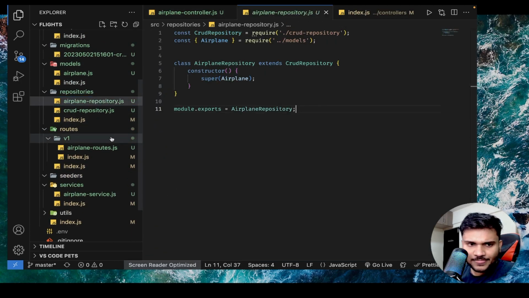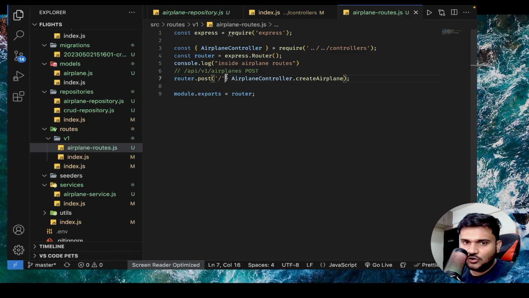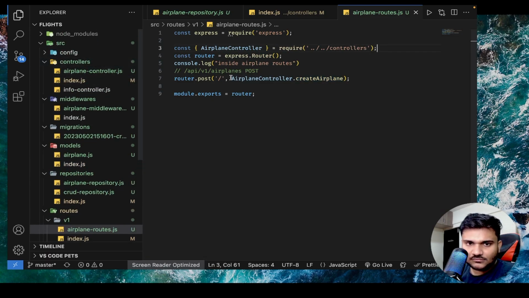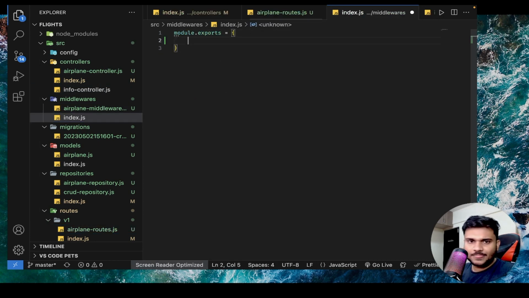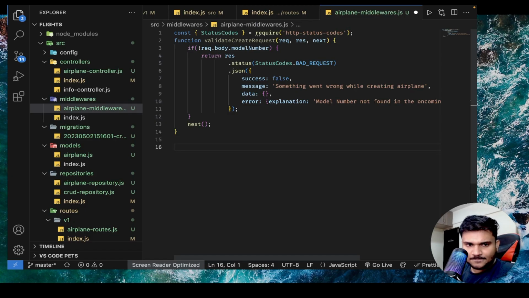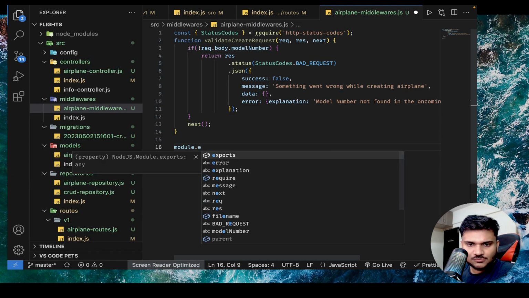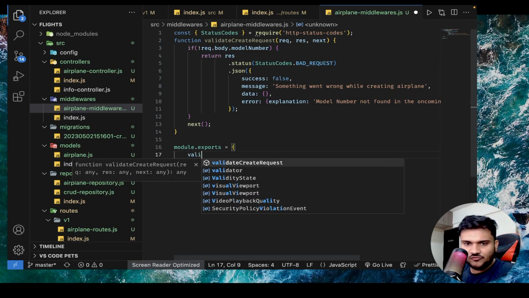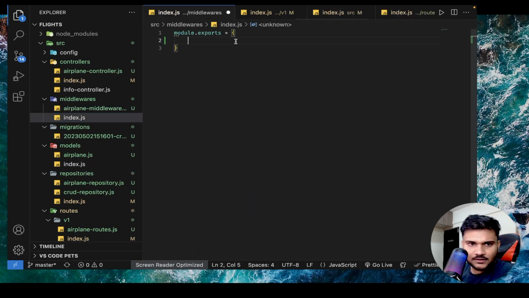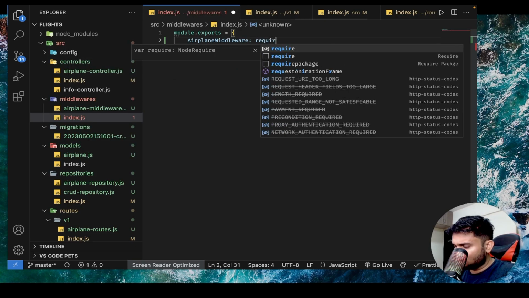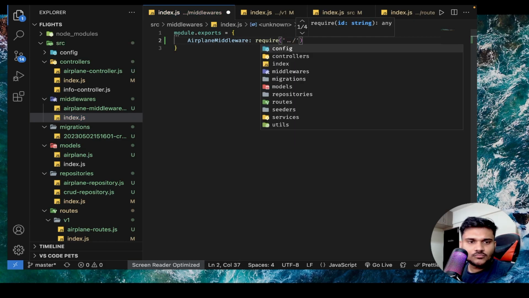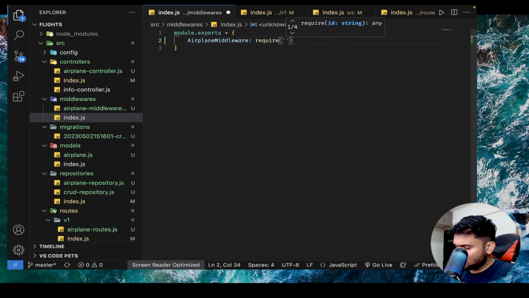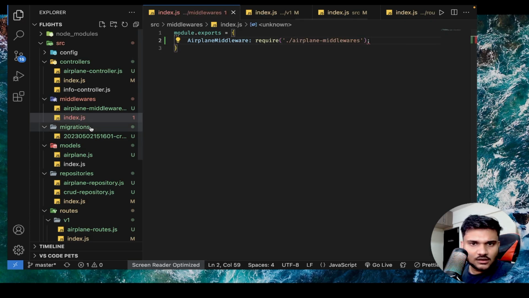In airplane routes, currently what happens is if you call slash, you're just directly going to create airplane. Now let's do one thing. Here we can actually chain one middleware. From here, I'll say module.exports validate create request. Here I'll say airplane middleware, require dot slash airplane middlewares.